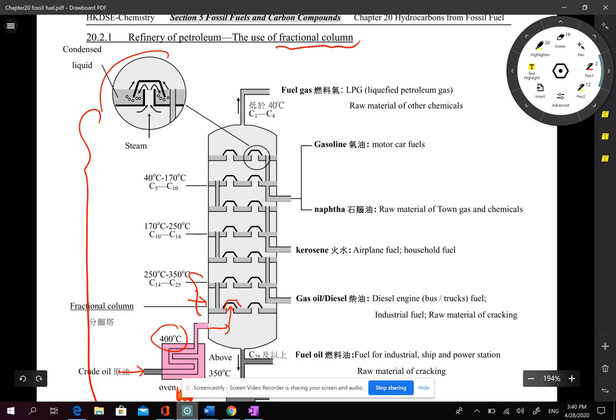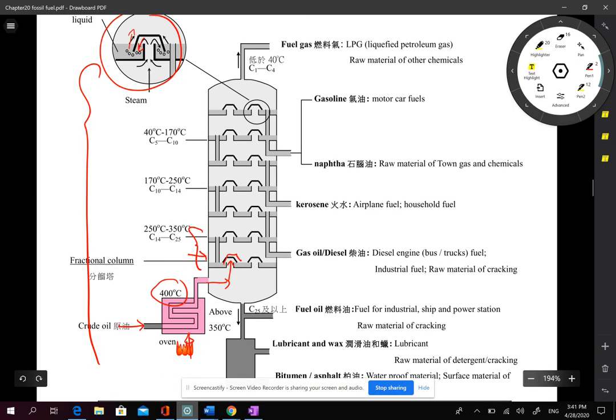You can see this diagram. The gases will pass through the liquefied petroleum, the hydrocarbons which have already condensed, and heat it. It will make those accidentally condensed small-size molecules boil again. Such a design can help to more effectively separate different fractions.